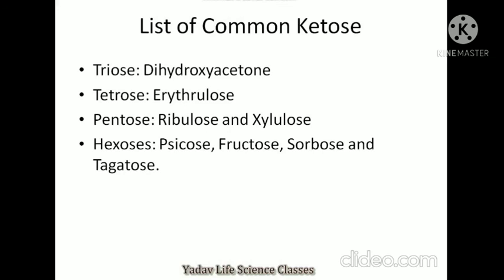Next is list of common ketoses. Triose is dihydroxyacetone, tetrose sugar is erythrulose, pentose sugars are ribulose and xylulose, hexose sugars are psicose, fructose, sorbose and tagatose. These are the structures of keto sugars.